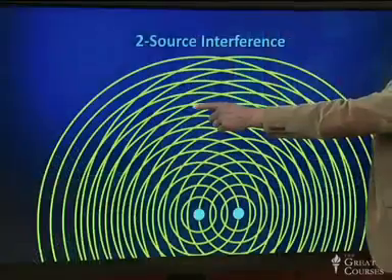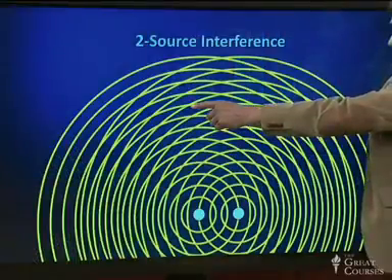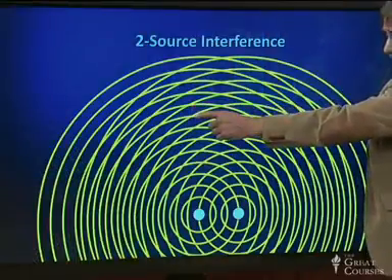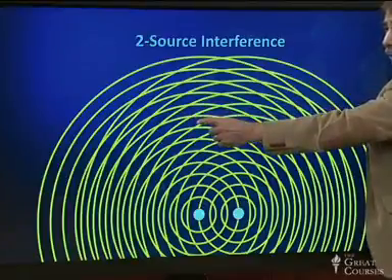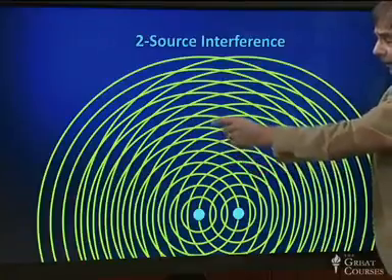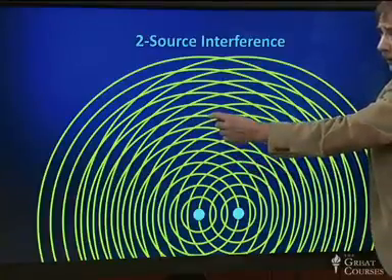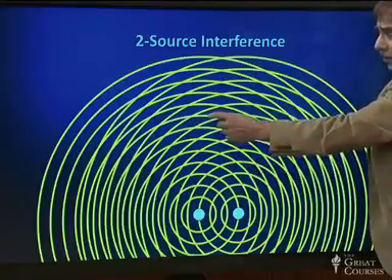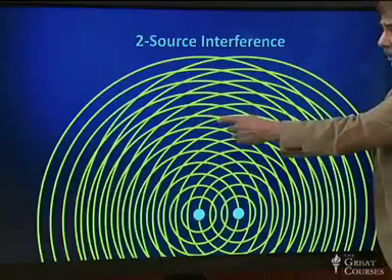Now, what I'd like you to focus on are regions like right here where two wave crests meet. Another place where two wave crests meet. In between, two wave troughs meet, and so we have a really deep-going wave. On the other hand, there are places like right here where a wave crest is meeting a trough, and those are places where the wave amplitude is going to be very small.